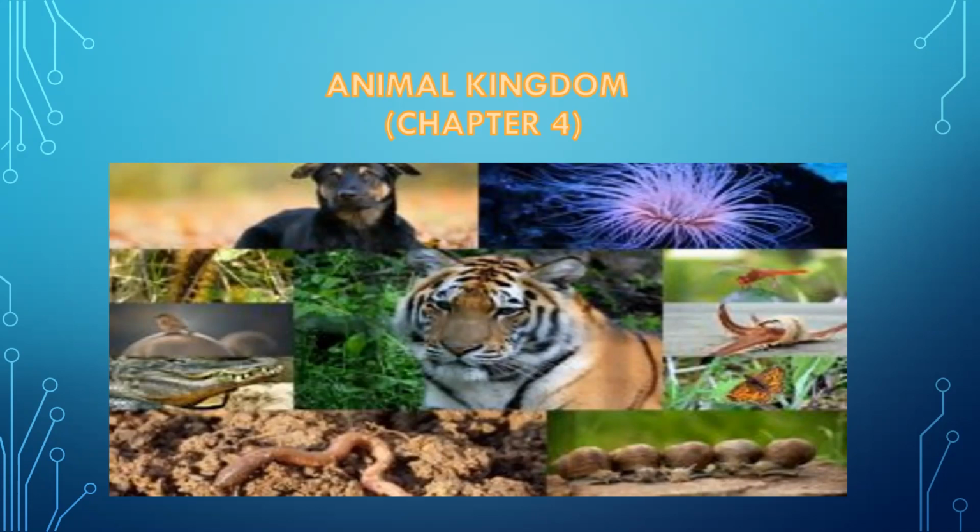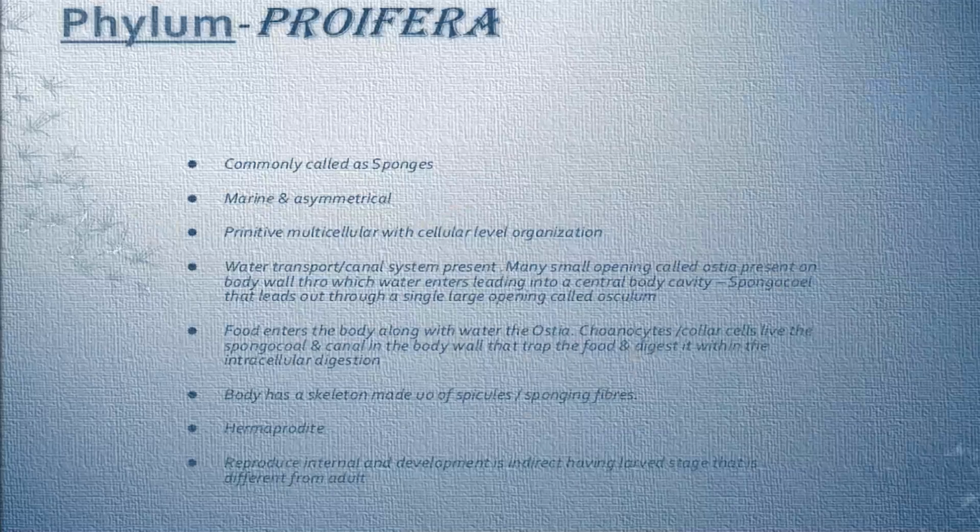In this video, I have taken the first 9 phyla which come under invertebrates. The next video will be on the remaining 2 phyla, that is Hemichordata and Chordata. Now, let us start with the first phylum of the animal kingdom, that is Porifera.